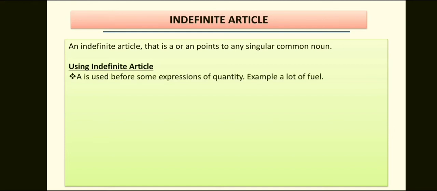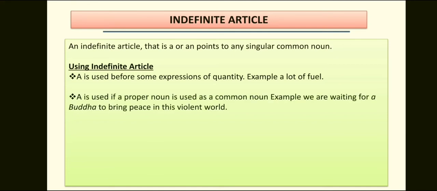Now, a is used before some expressions of quantity. For example, a few, a lot of, a little, a good deal of, a great amount of. A is used if a proper noun is used as a common noun. For example, we are waiting for a Buddha to bring peace in this violent world. Here, the proper noun Buddha is being used as a common noun, and hence the indefinite article a is used with it.